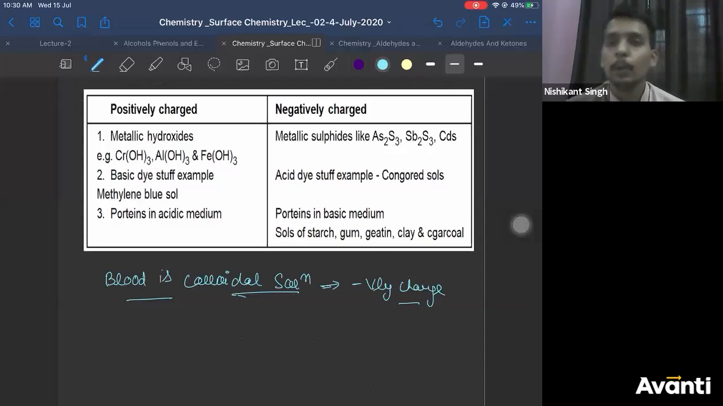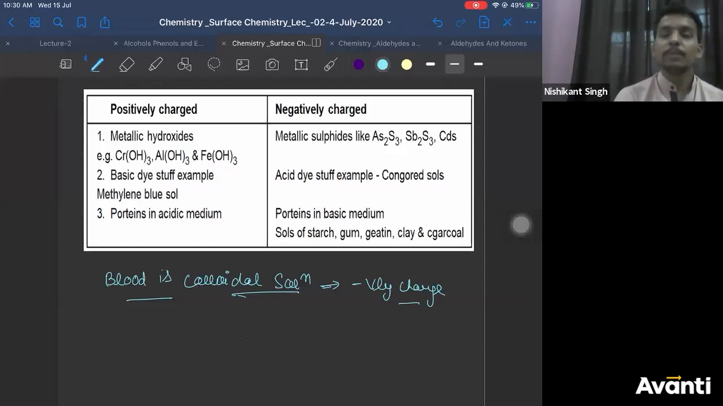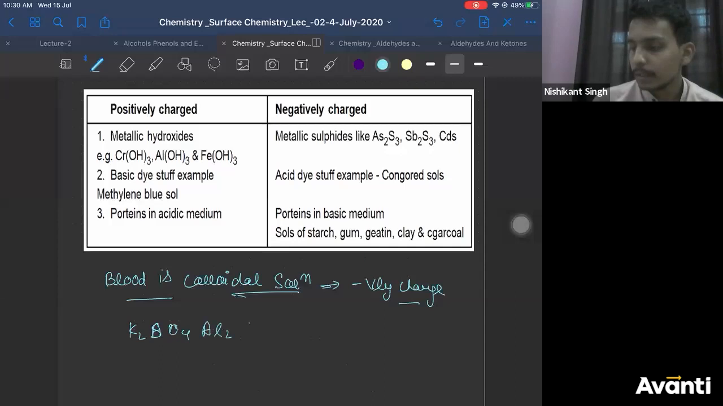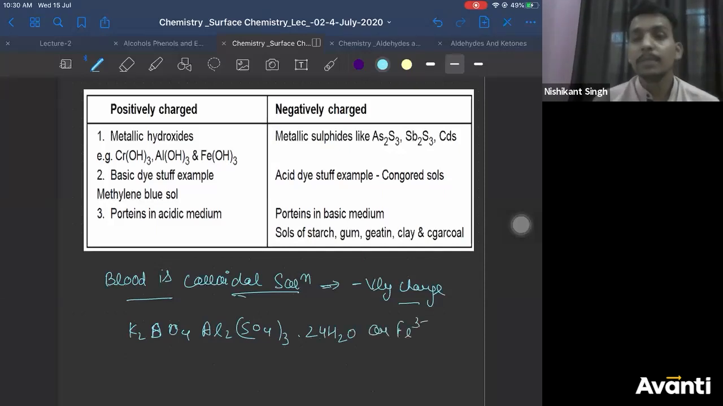One was alum, Fitkiri. So what is the purpose of alum in medicine? Alum is used for blood clotting. How does blood clotting occur? Alum is nothing but K2SO4.Al2(SO4)3.24H2O, right? Not only that, Fe3 plus ions also help in blood clotting.